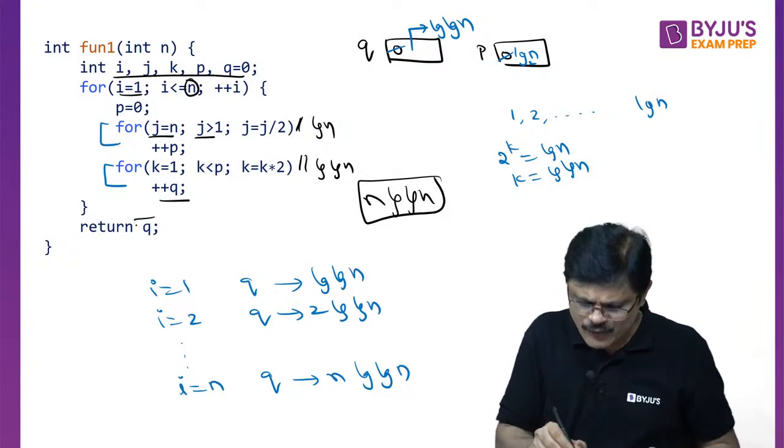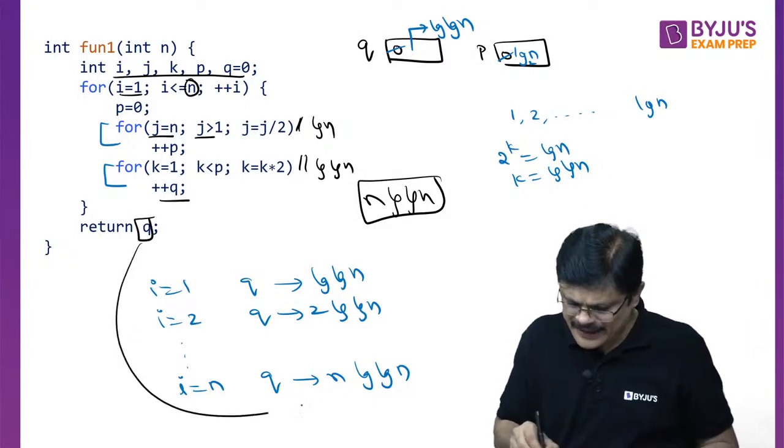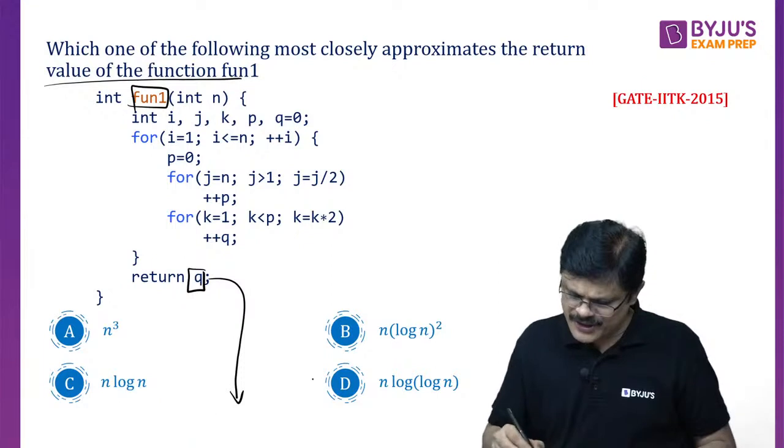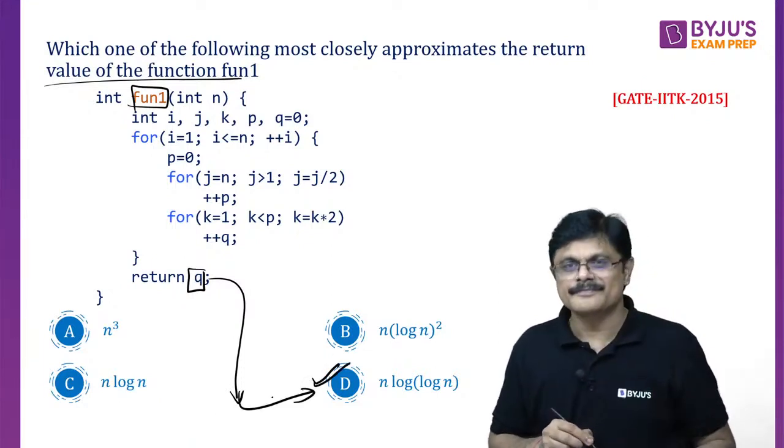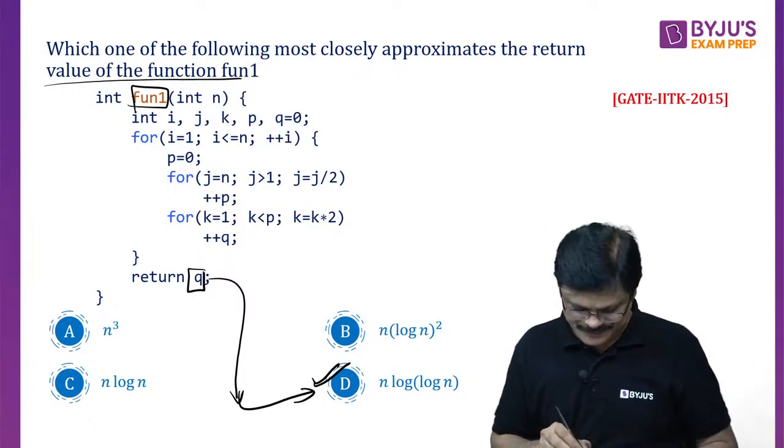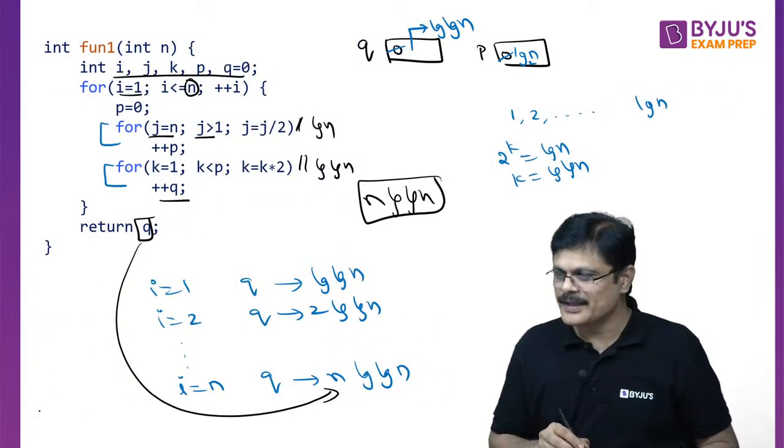So by the end of this, what is the return value of q? n times log n, which is option D, my dear friends. So this arrow goes here. Is that clear? Yes or no? Super.